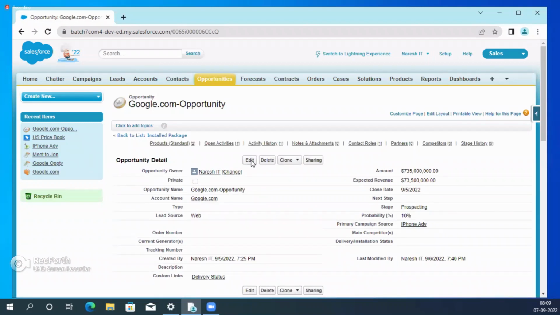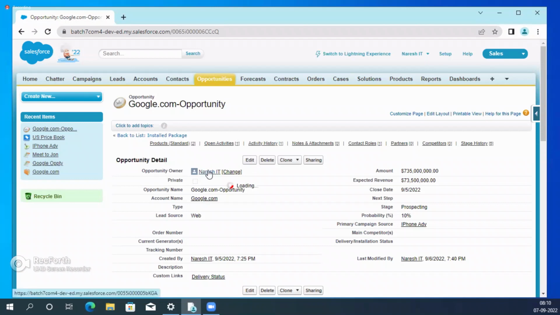Very important concept. Please remember. See, guys, so this is the stage. So what is the probability and percentage? Okay, we already know what the probability is, what the stage is, and what the revenue is. Everything we already explained, right? Now this is the new record. From the business point of view, this is the new opportunity. Okay. Now who is the owner for this?